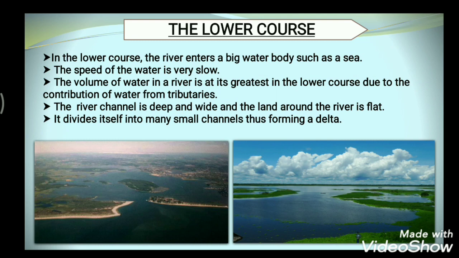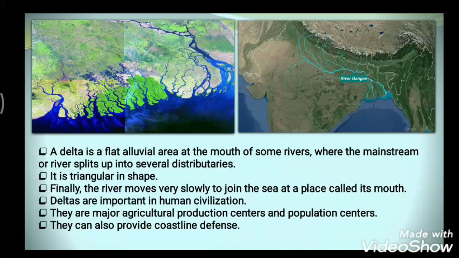As we are talking about all these things, what is a delta? A delta is a flat alluvial area at the mouth of some rivers where the main stream or river splits up into several distributaries. See the pictures here. These deltas are triangular in shape. Finally, the river moves very slowly to join the sea at a place called its mouth.